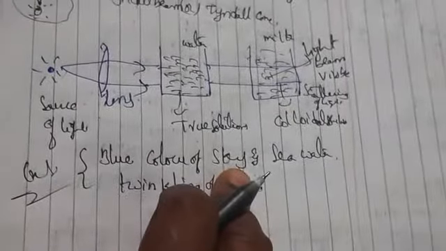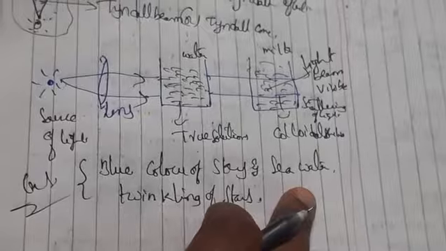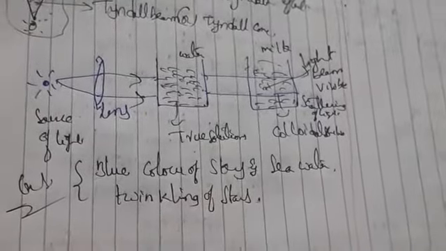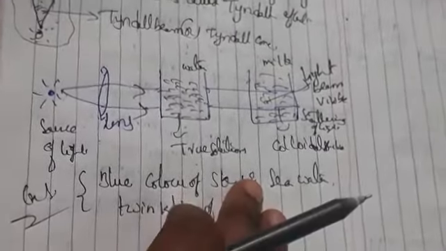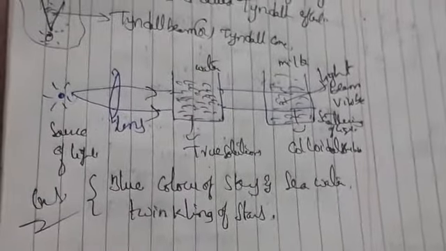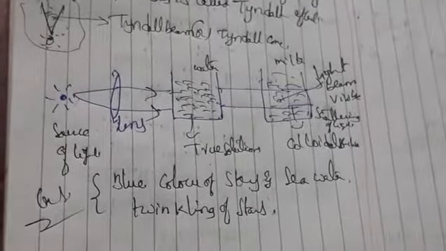Generally, how does the sky appear as a blue color, and also sea water? If you have observed, the sky and air are in the atmosphere. In the atmosphere we have gases and dust particles.